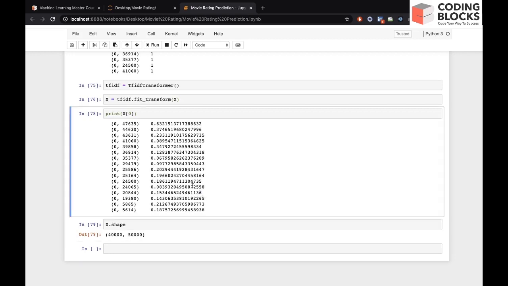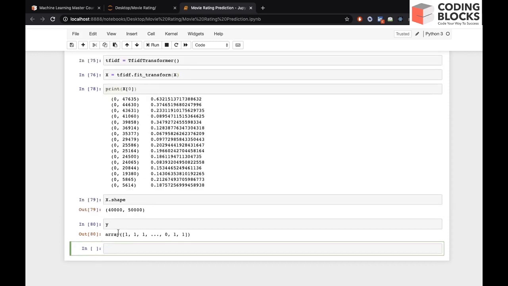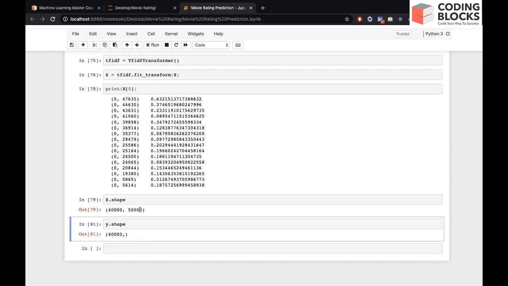And the output is the target variable we have, Y. You can see the shapes of both X and Y are equal in the number of examples. Obviously the features would be 50,000 in X, and for Y we don't have any features, just one vector.